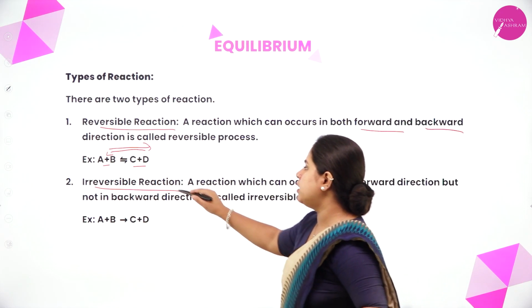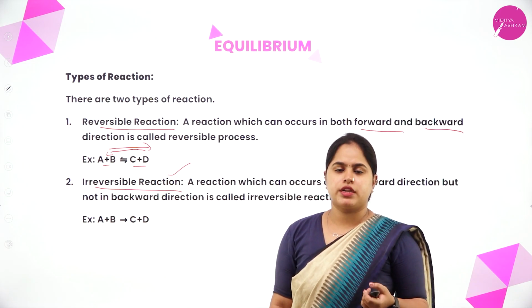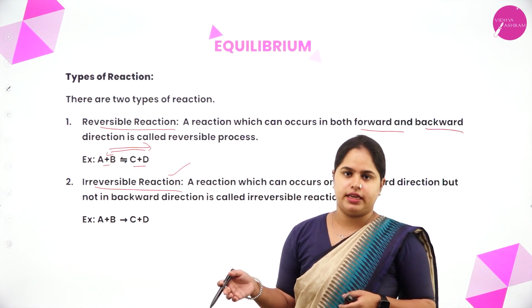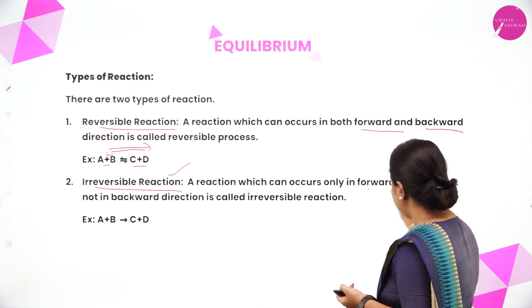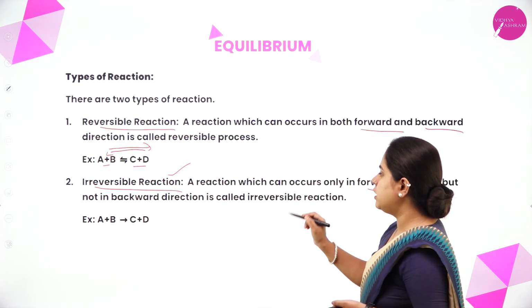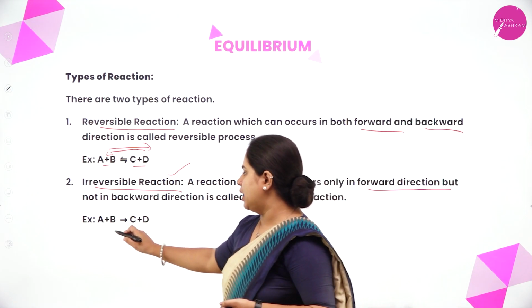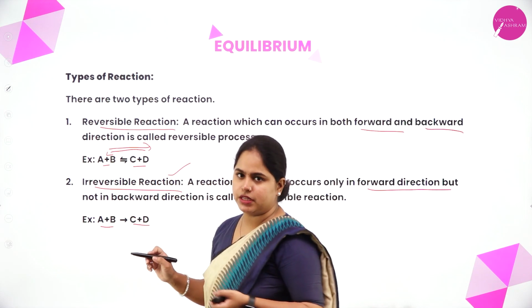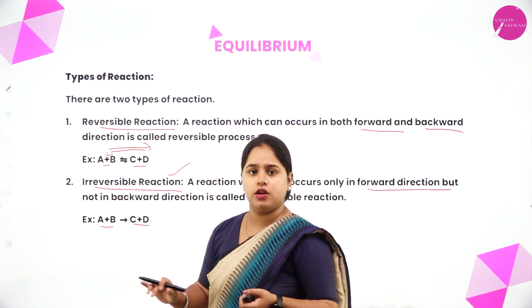Now moving on to irreversible reaction. Now what will be irreversible? Irreversible reaction means it can happen only in one direction, not in both directions. A reaction which can occur only in the forward direction but not in the backward direction is called an irreversible reaction. So in that case, A plus B gives C plus D. A and B will combine and form C and D, but the opposite will not take place.